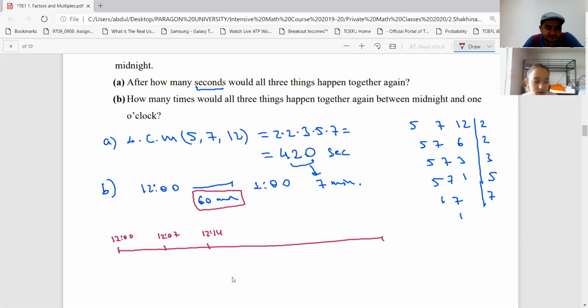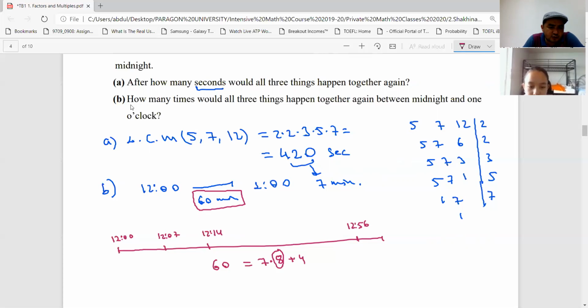How many 7s? I can write 60 as 7 times 8 plus 4. So how many 7s? 8, right? And the last one, actually, all these things happen at what time? At 12:56, right? At 12 o'clock, 12:07, 12:14, 12:21, 28, 35, and 56.